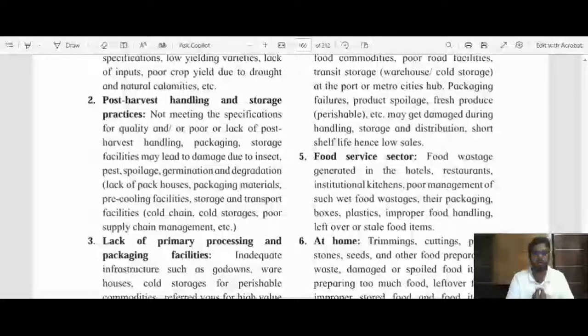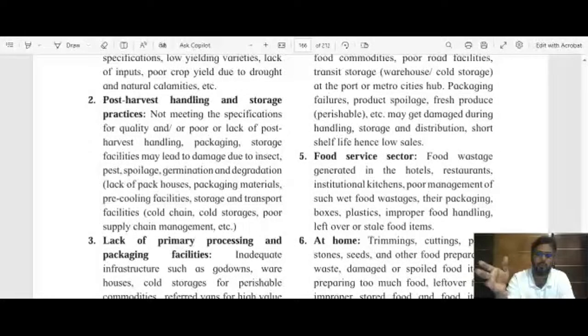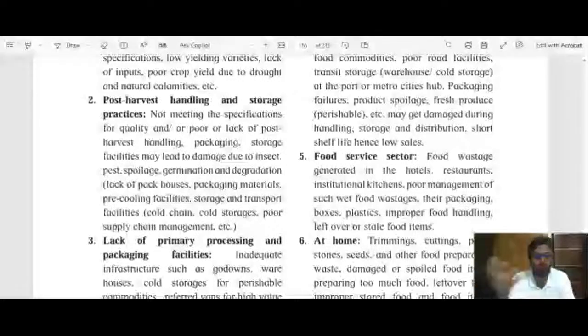As soon as we harvest the crop, the first thing is drying in the farm, in the field itself for 2 to 3 days depending upon the crop. Some crops require one day, some two, some three, some five, and some require 1 week also. So if we are not properly drying it, there will be loss.